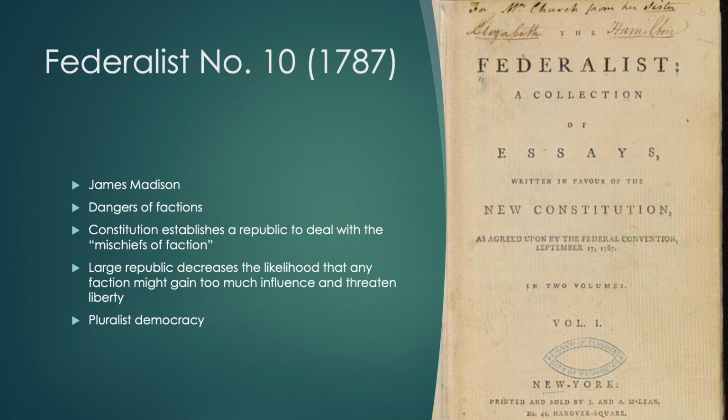He says in a small government, it's much more likely that those factions would have too much influence. And so we're actually remedying the problem the anti-federalists complained about with a large republic. We're remedying the problem that liberty is going to be threatened. This is advocating for what would be pluralist democracy.